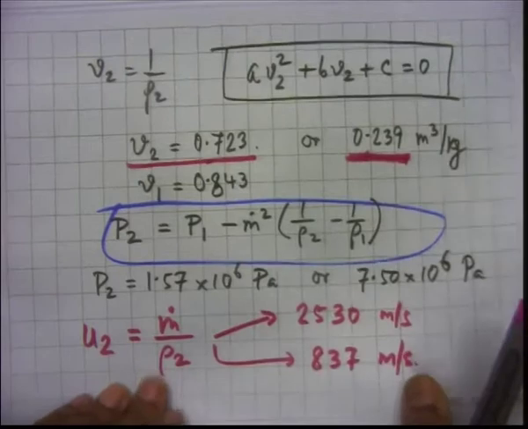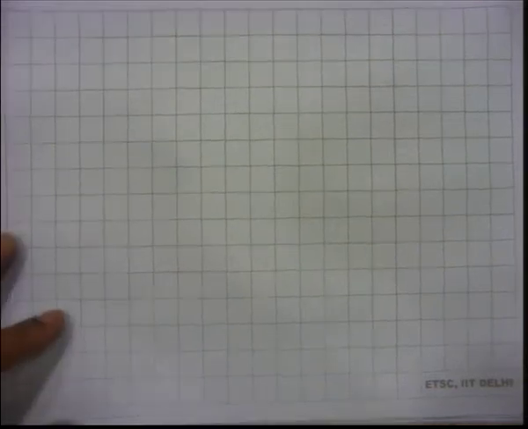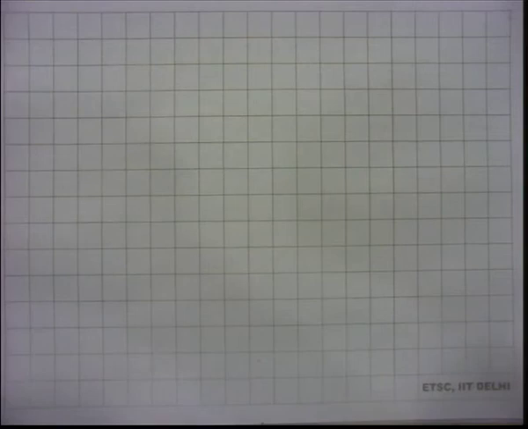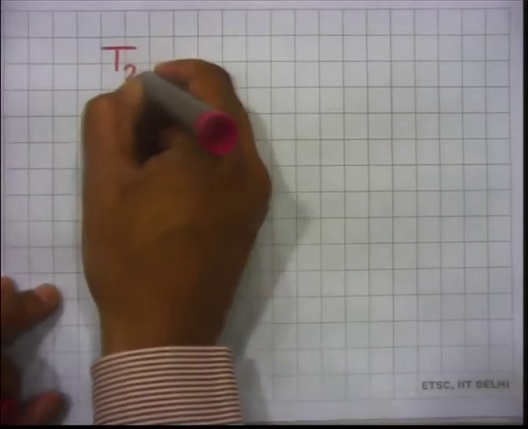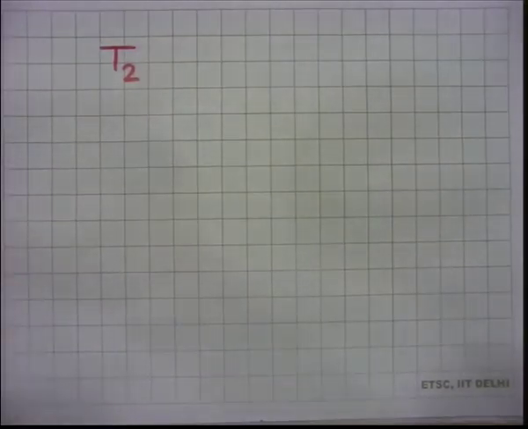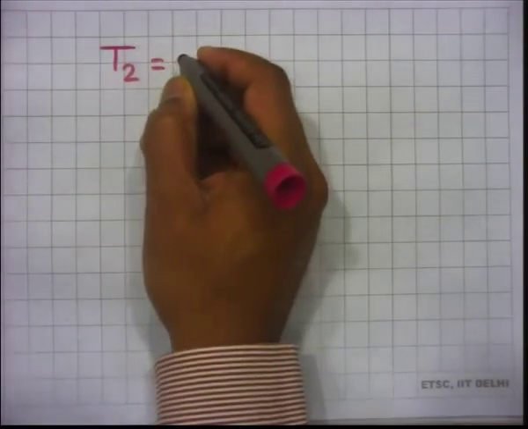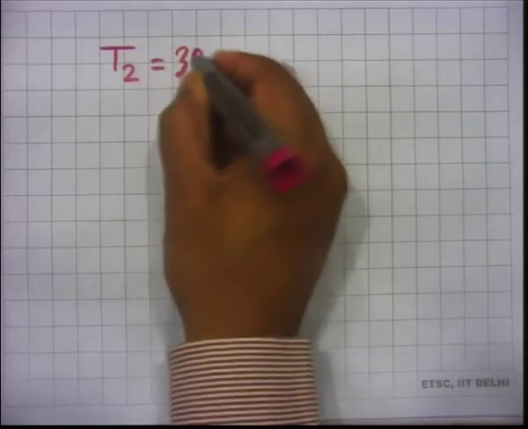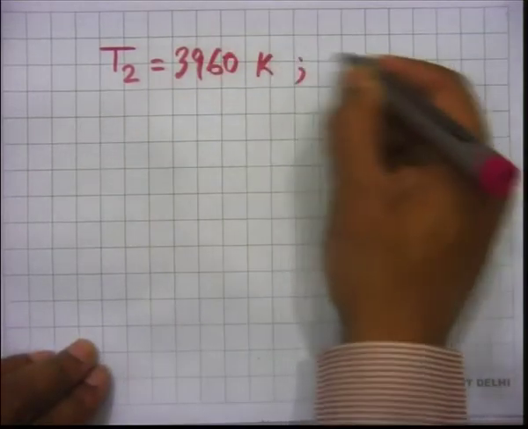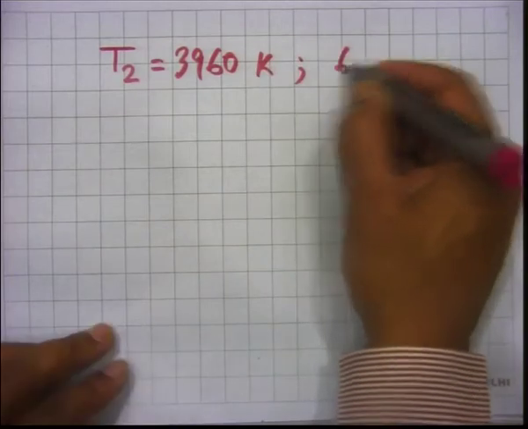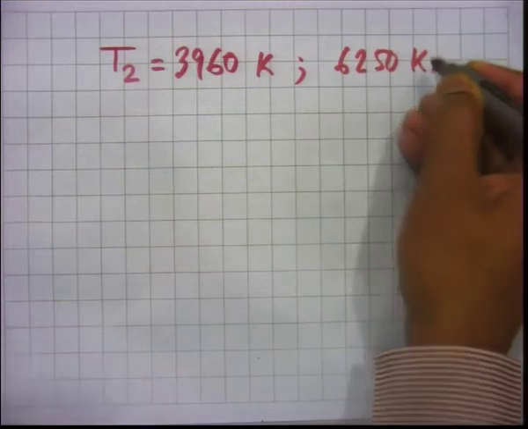Okay. So, that is U2, and we can also calculate the speed of sound. Remember, we have to do the Mach number also. So, to get the speed of sound, we also need T2, because the speed of sound will be square root of gamma RT. To get T2, we will again have two temperatures. One temperature is 3960 Kelvin and the other is 6250 Kelvin.